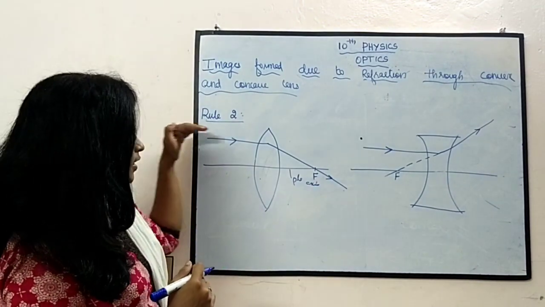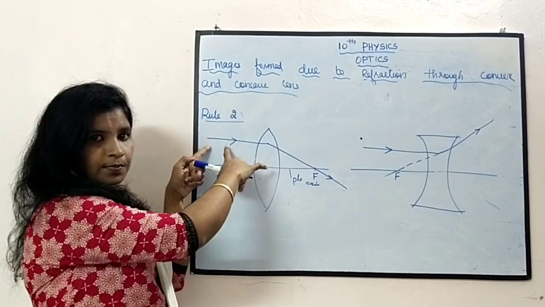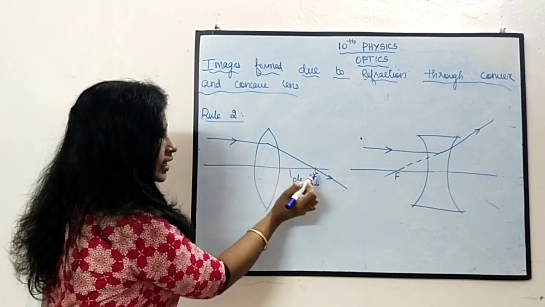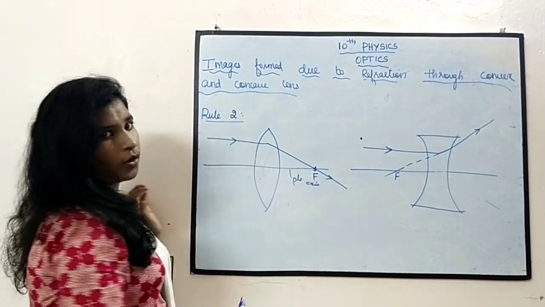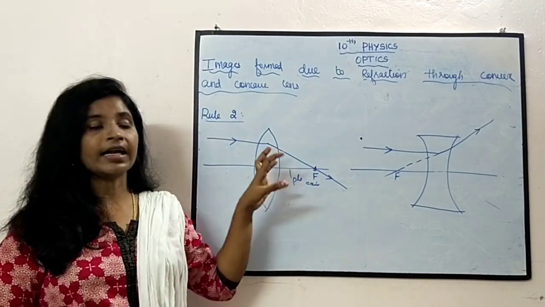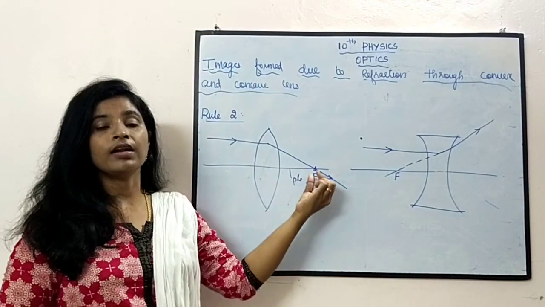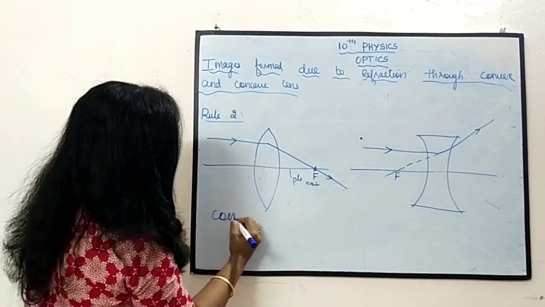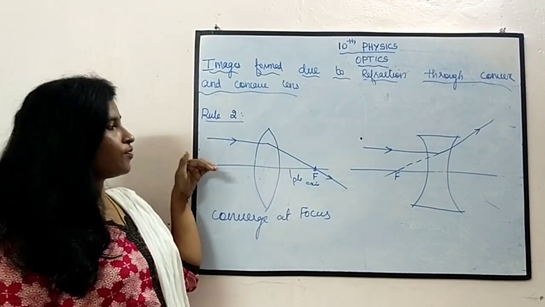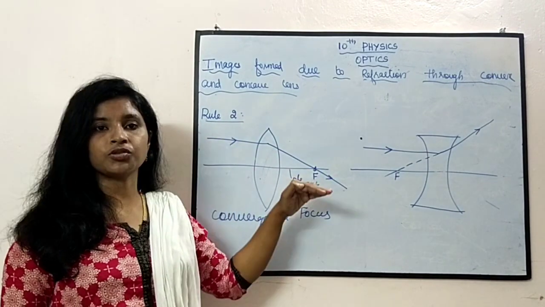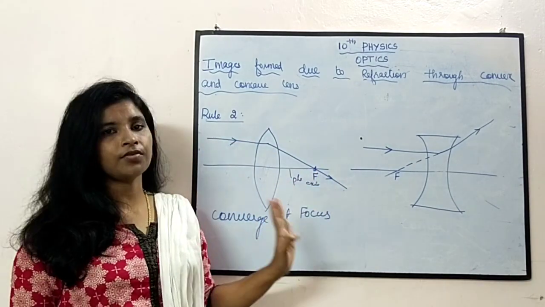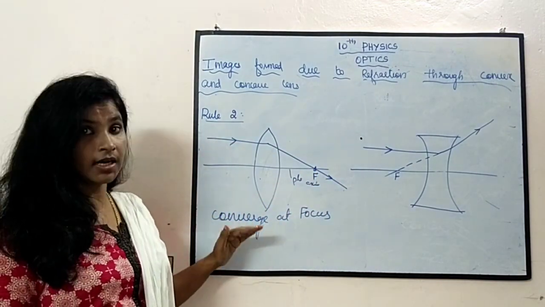Okay. If the incident ray is parallel to the principal axis and it strikes the convex lens, what happens? The ray will converge at the focal point. The refracted ray will converge at the focal point. This is the very important point here: converge at the focus. So when the incident light is parallel to the principal axis, if it strikes the convex lens, it will refract and converge at the focus point. This is in case of convex lens.